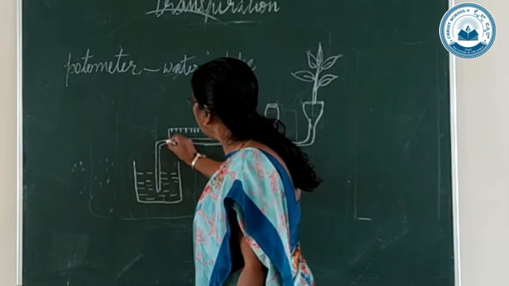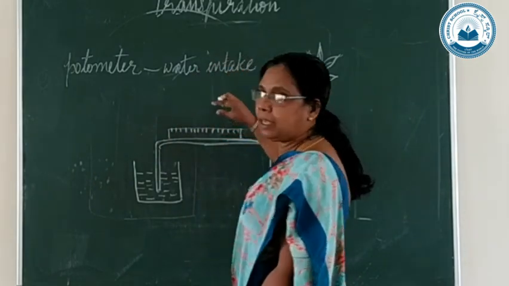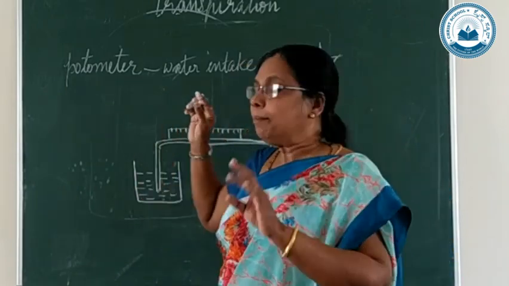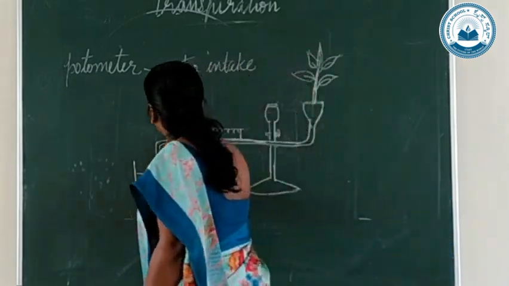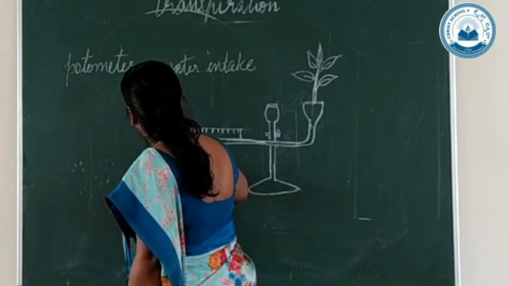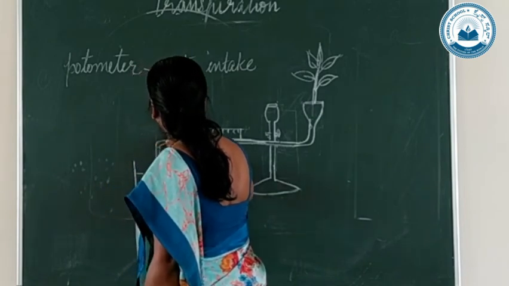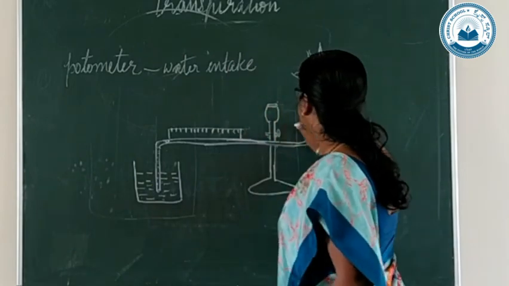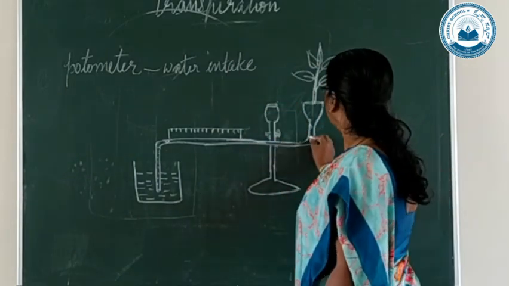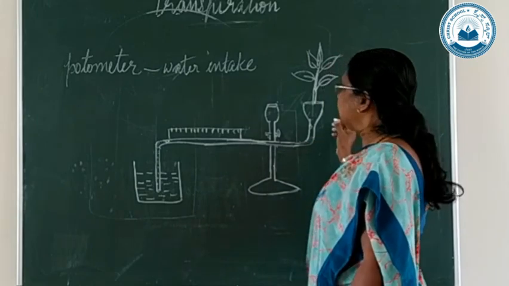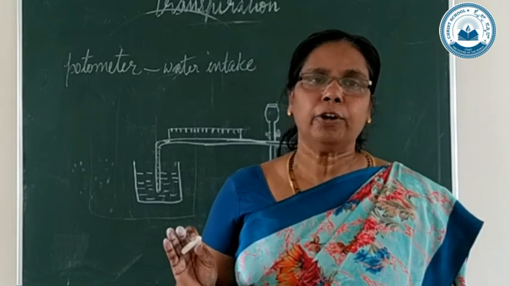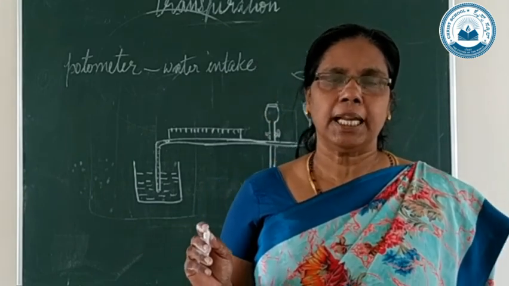So in the initial position, you adjust this graduated scale to where this air bubble is. Suppose the air bubble is here now. Then here, what will enter? Water will enter. Here also you can see that in the reservoir, water is there. Here in this tube also, water is there. So this experimental setup, you have to keep for 3 to 4 hours like this.